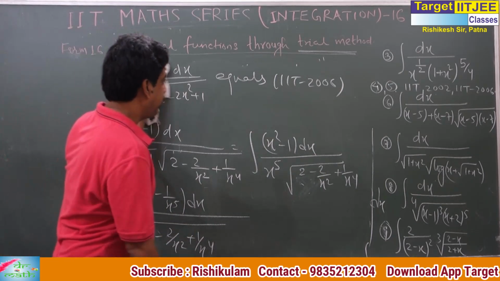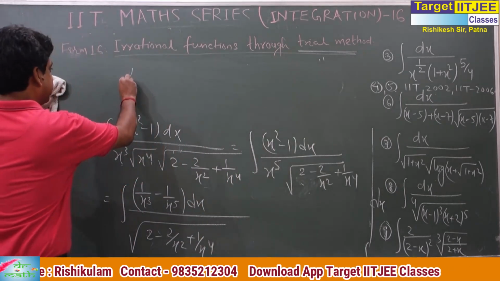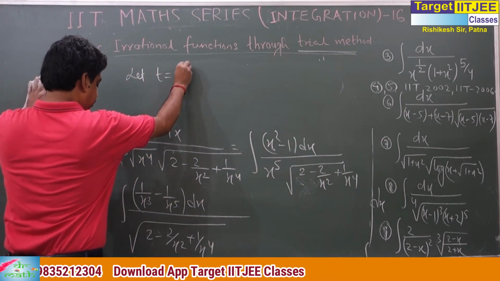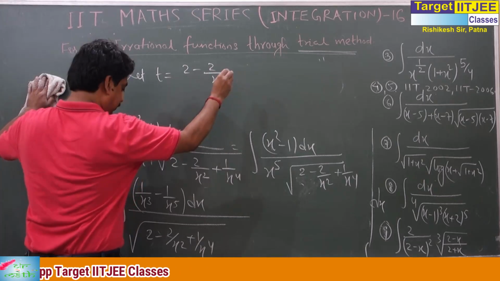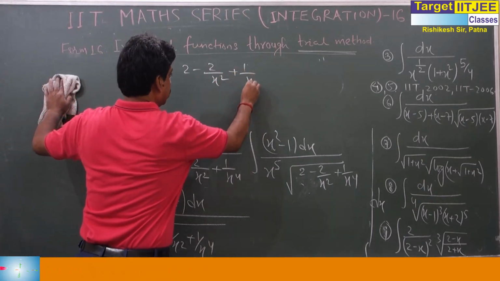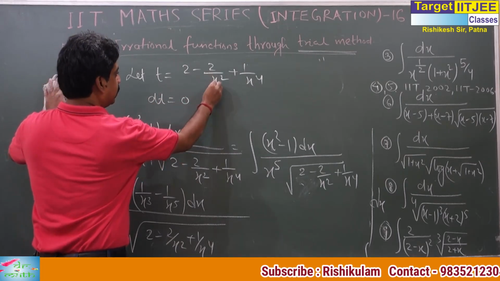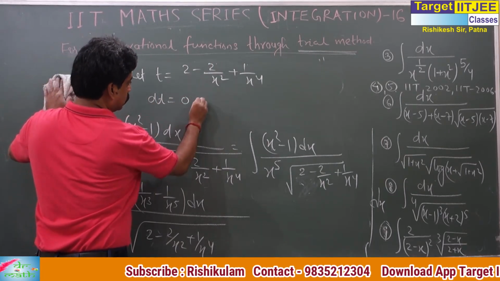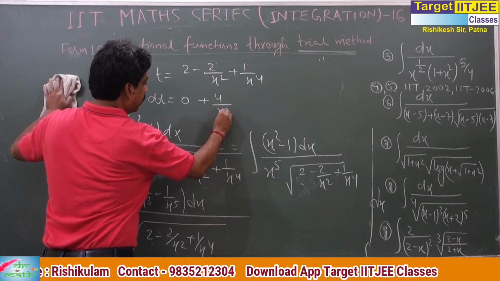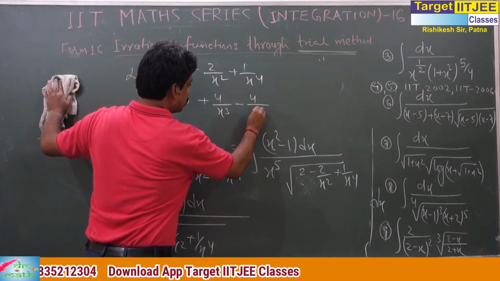Okay, now let this be t: t equals 2 minus 2 by x² plus 1 by x⁴. And what is dt? Differentiating, the 2 is 0, then plus 4 by x³, and then minus 4 by x⁵.